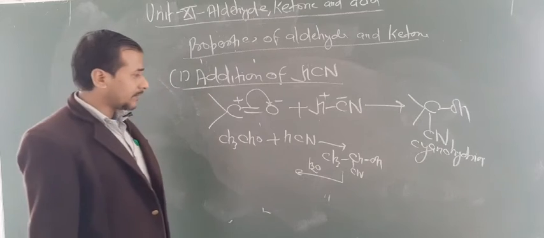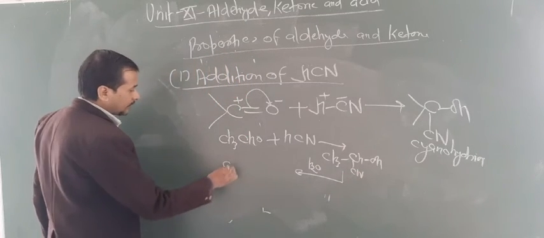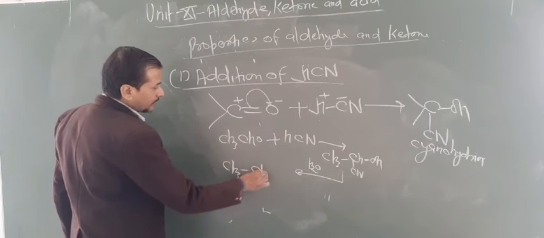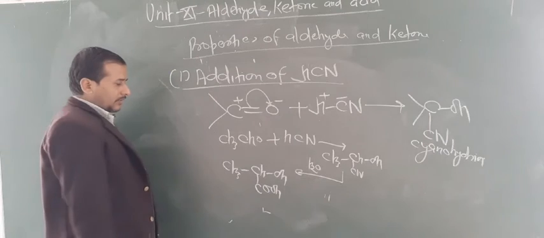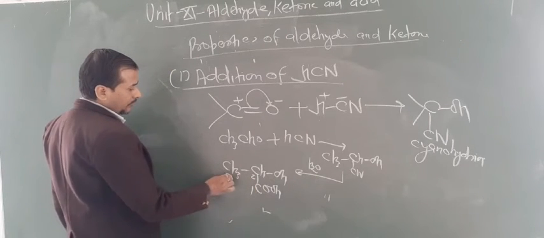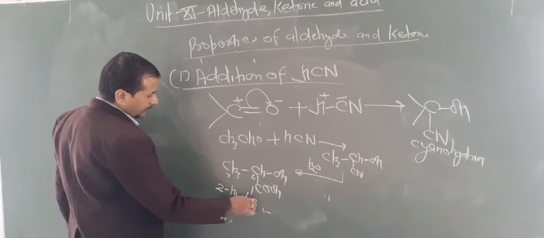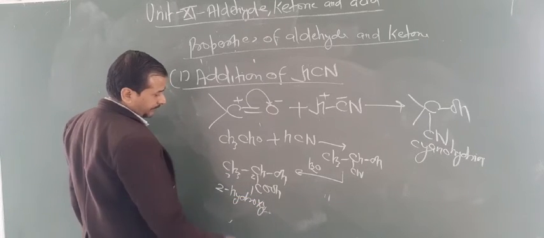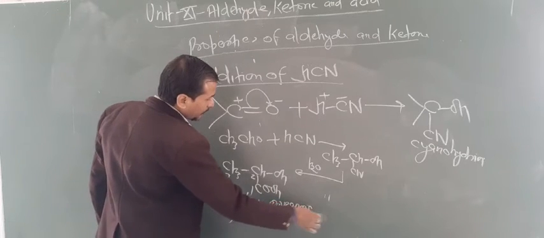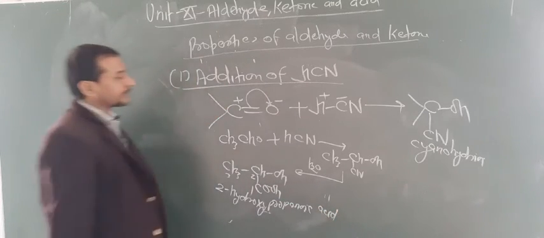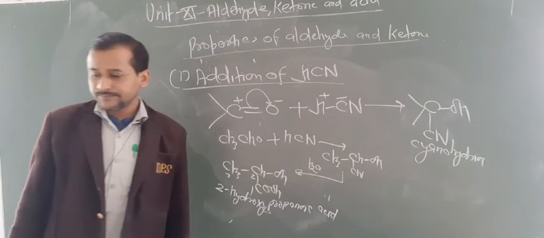If we hydrolyze this chemical, the CN group changes into an acid group, COOH. Now we can write the name, numbering 1, 2, 3. So this is known as 2-hydroxypropanoic acid. So from cyanohydrin you can also prepare the acid.